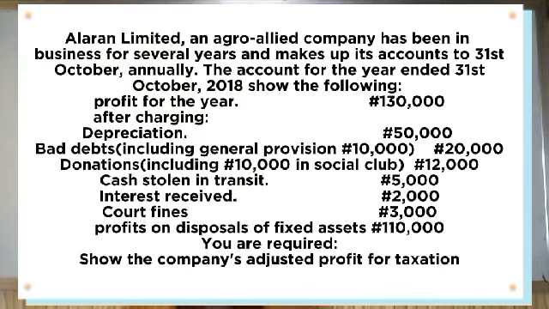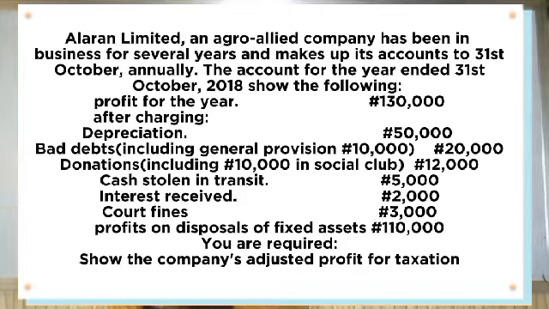The profit for the year is 130,000, after charging depreciation, which is 50,000, bad debt including general provisions, which is 20,000, donations, including 10,000 to a social club, 12,000, cash stolen in transit, 5,000, interest received, 2,000, court fines, 3,000, profit on disposal of fixed assets, 110,000.